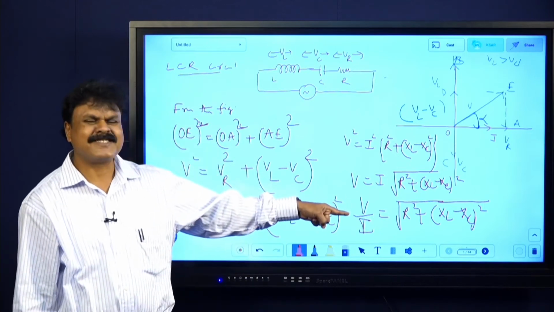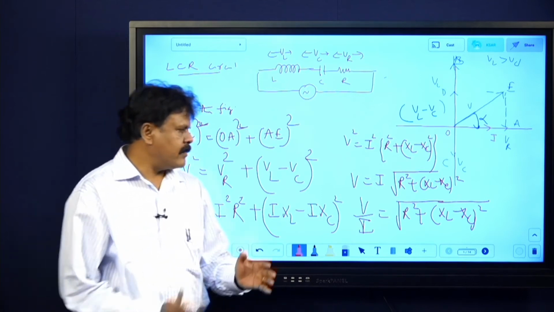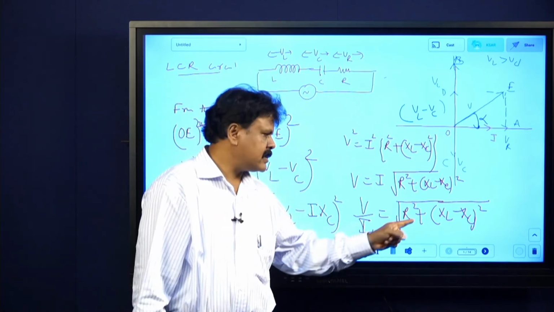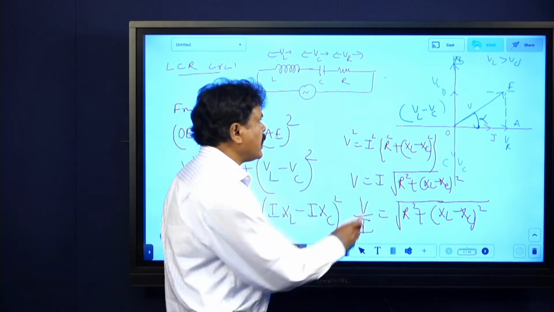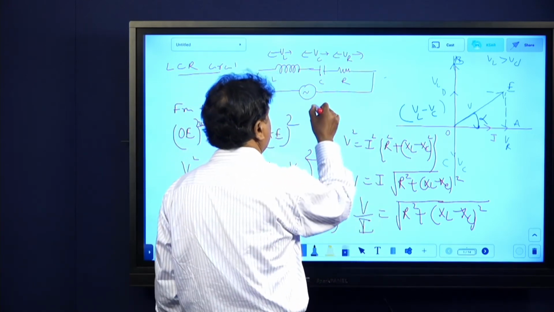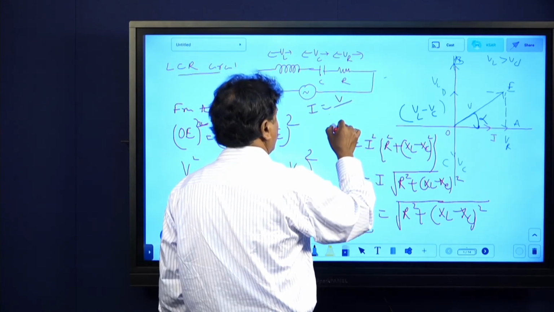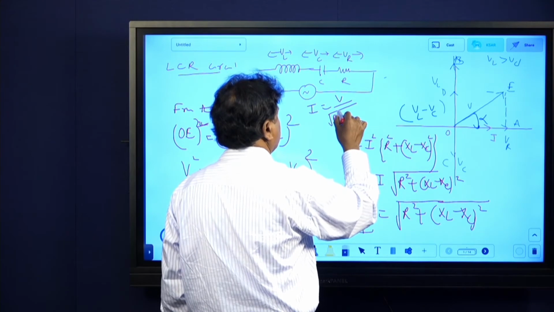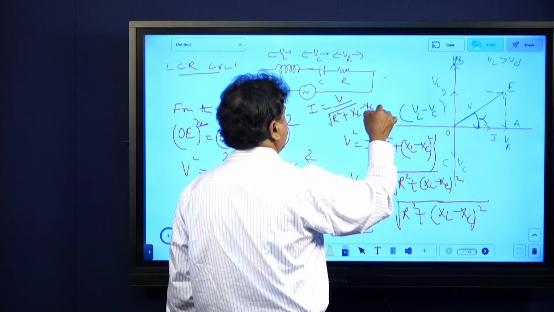That is Z. It is called the impedance of the circuit. If they ask you to get an expression for impedance, it is just this. If they ask for an expression for I, you can put I equals V by root of R square plus XL minus XC whole square.